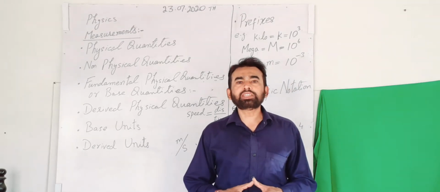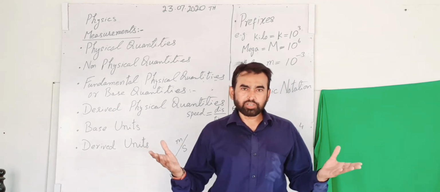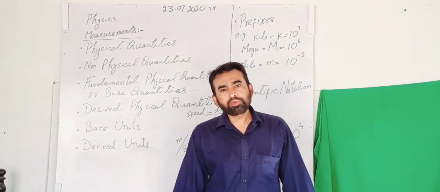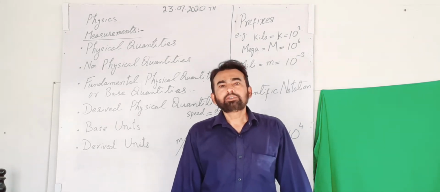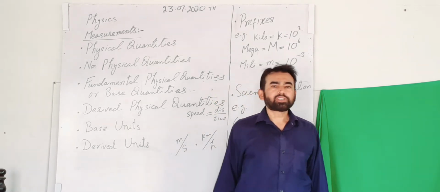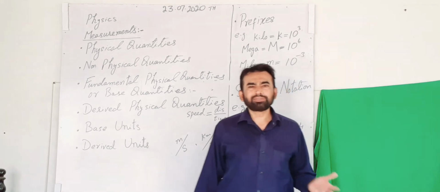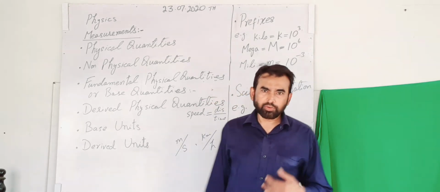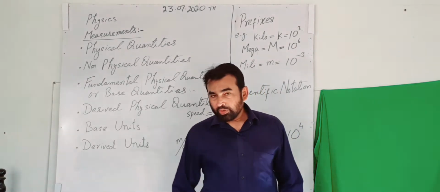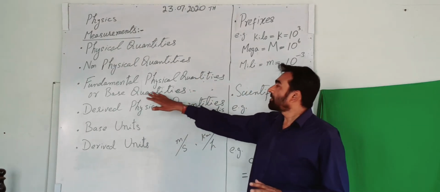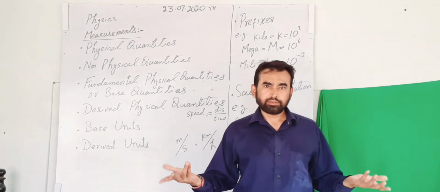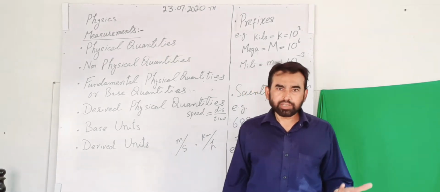For example, you can say that length is a fundamental physical quantity. In the same way, mass is a fundamental physical quantity. Time is a fundamental physical quantity. Current, temperature. Okay. So these are examples of fundamental physical quantities. Almost 7 fundamental physical quantities are discussed, and you can see the chart in the notes. Well, I think it is clear what the fundamental physical quantities are, which exist singly, because length exists singly, mass exists singly.